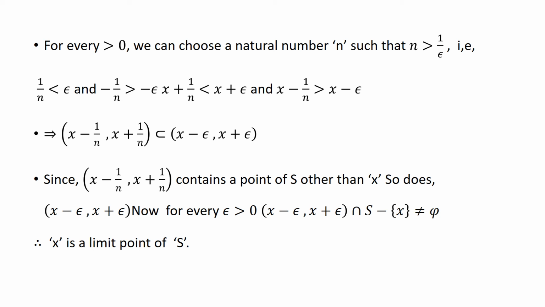So this implies the open interval x minus 1 by n, x plus 1 by n is a subset of x minus epsilon, x plus epsilon. Since the open interval x minus 1 by n, x plus 1 by n contains a point of S other than x, so does the open interval x minus epsilon, x plus epsilon. Now for every epsilon positive, the interval x minus epsilon, x plus epsilon intersection S minus the singleton set x is a non-empty set, which means that x is a limit point of S.